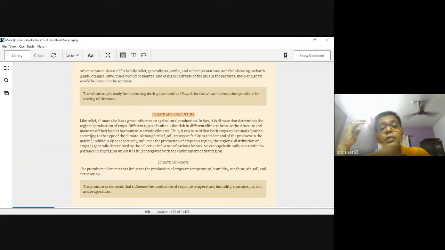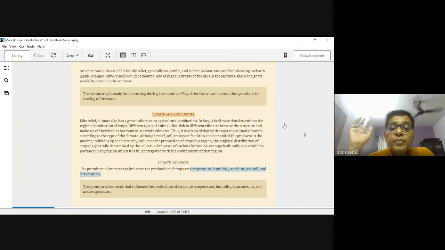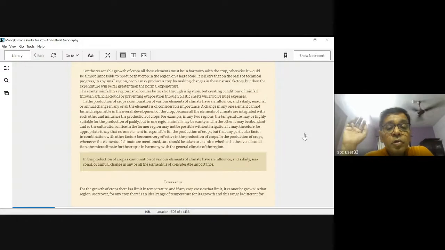When we speak about climate and crops, there are various elements from the climate which are going to make an impact as far as agricultural practice is concerned. Here they are, and we need to go into the details of each of them one by one. That's temperature, humidity, sunshine, air, soil, and evaporation. Each of them is important, and we are going to check the importance of each of them. As far as temperature is concerned,